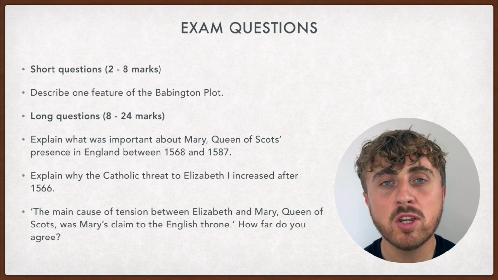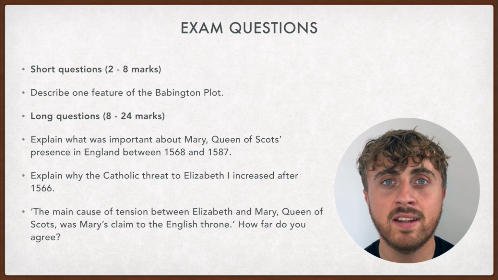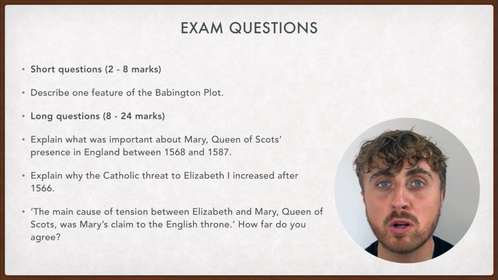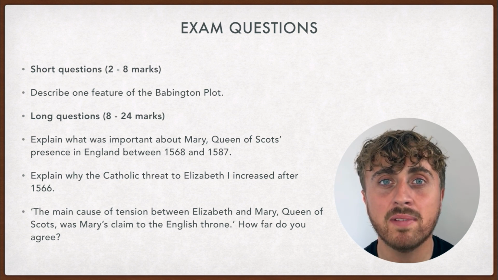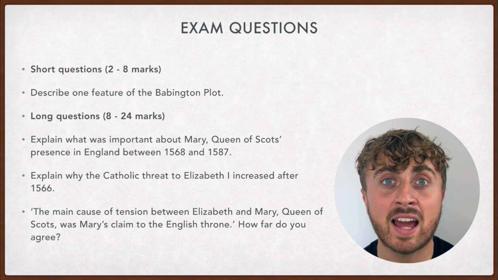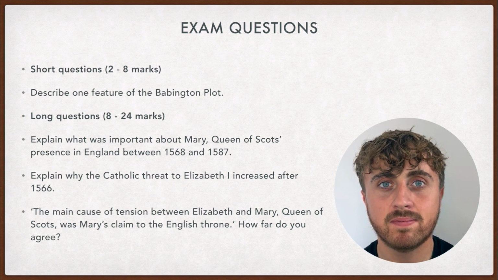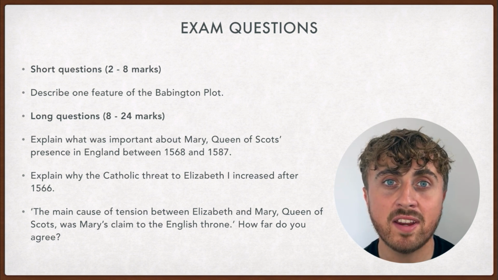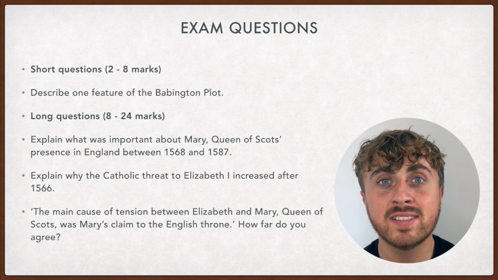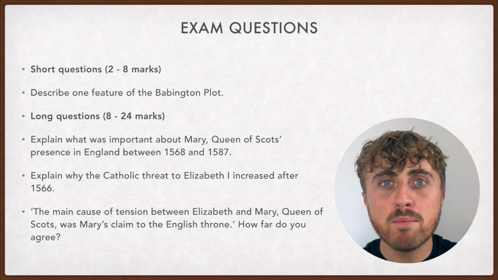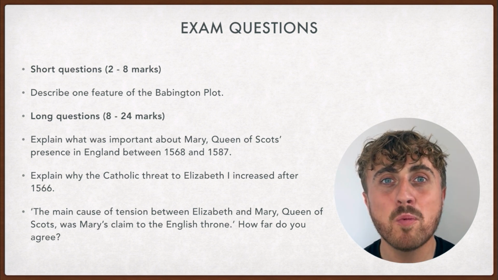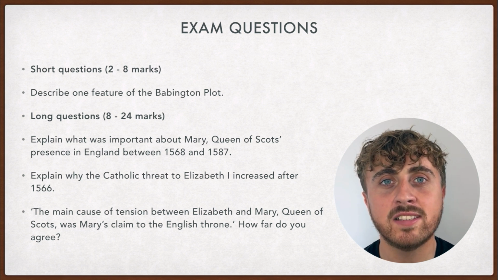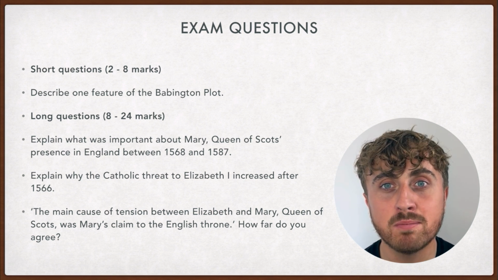However, you can also argue against the line of argument in the question by talking about, for example, religious factors and the religious turmoil of the country for a long time that led to an increase in tensions between Catholics and Protestants. Another factor is the assassination attempts, which did not always involve Mary. There were other people involved who wanted to kill Elizabeth. However, most of the points you will argue will in some way link to Mary's claim to the English throne, so you can use this as a reason to explain why you believe this was the main cause of tension.